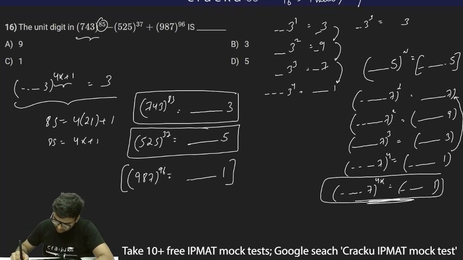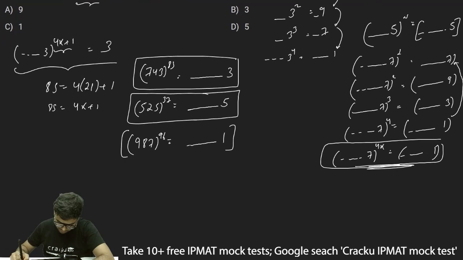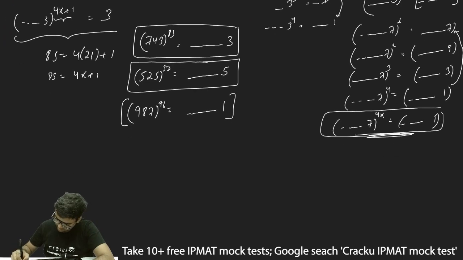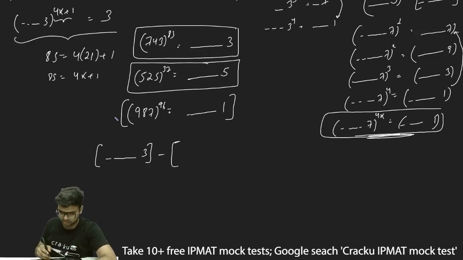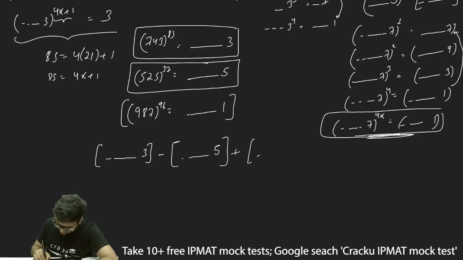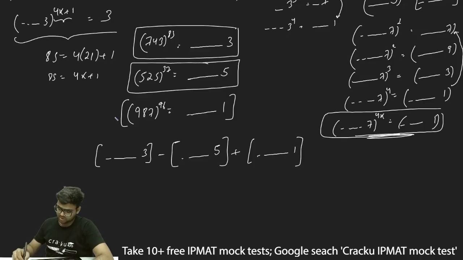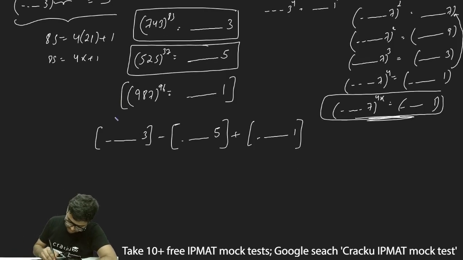Thus 743 to the whole power 85 is some number with unit digit 3, minus 525 to the whole power 37, which is some number with unit digit 5, plus 987 to the power 96, which is some number with unit digit 1. If I add these up, this will be equal to some number whose unit digit is 4.